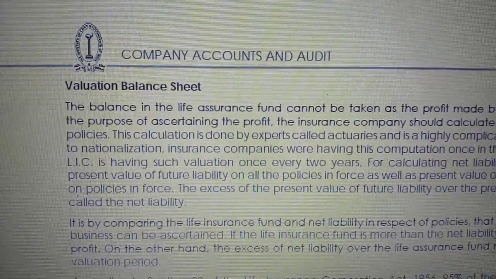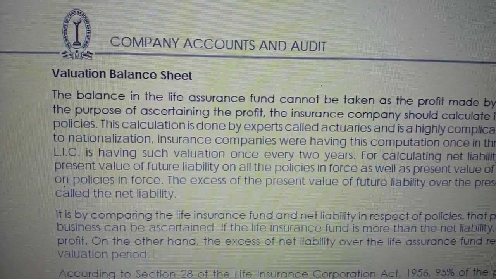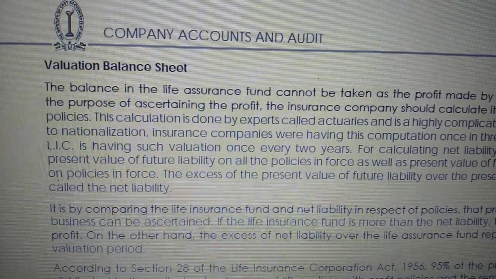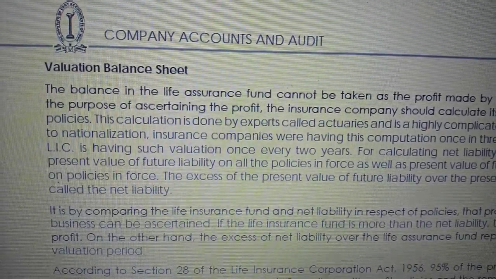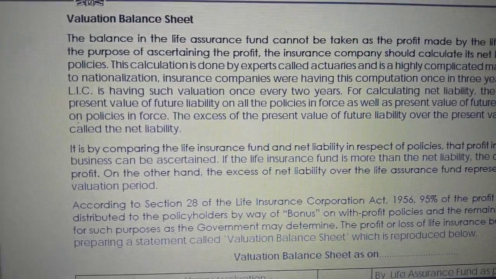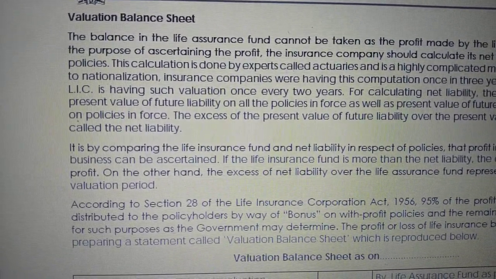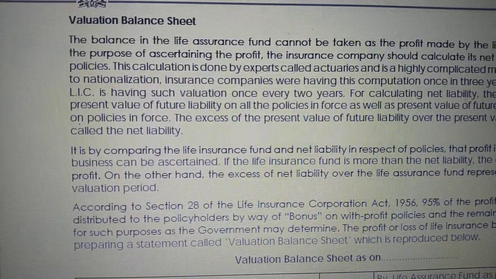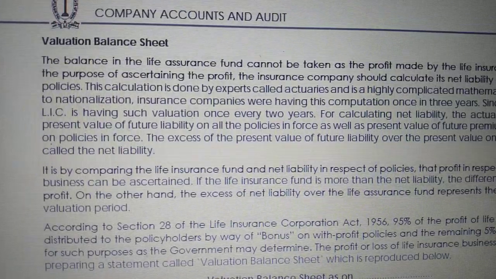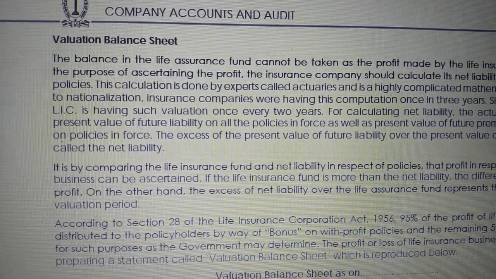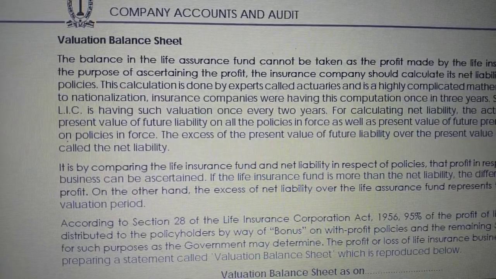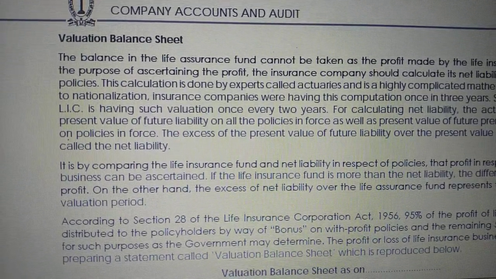insurance business is totally different from other business because liability is recurring in nature and it depends on the policy also. Liability is unforeseen, or you can say whatever the fund, life assurance fund, is not a profit for the insurance company because they have a liability in different sectors or different stages.